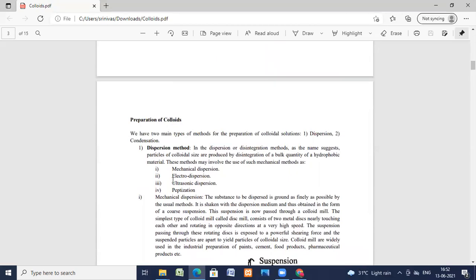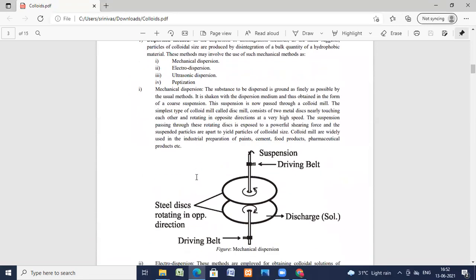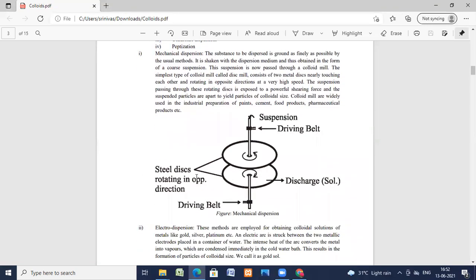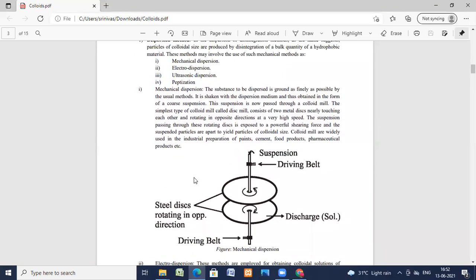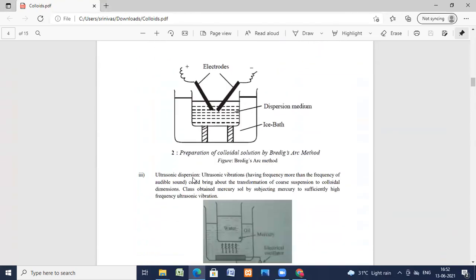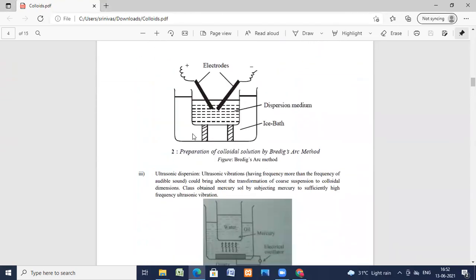Such an interesting one, the electric dispersion. Mechanical dispersion, you have seen the diagram. Similarly, electrodispersion also, the Bredig arc method. And the next one is ultrasonic dispersion. This is the Bredig arc method, a container containing water, the dispersion medium.